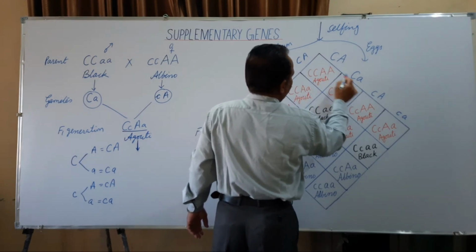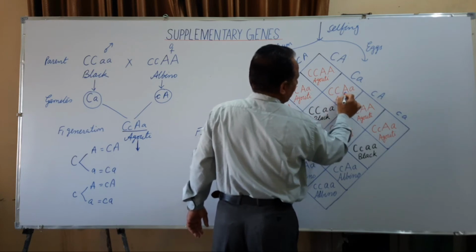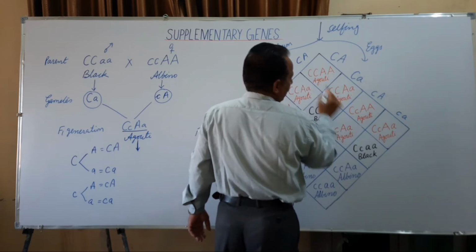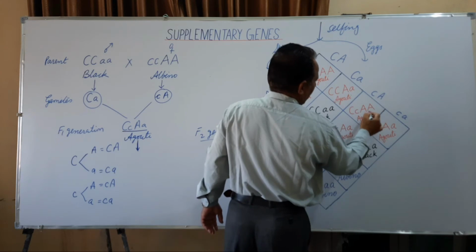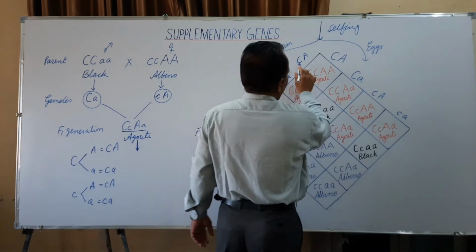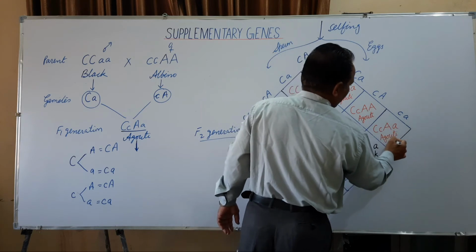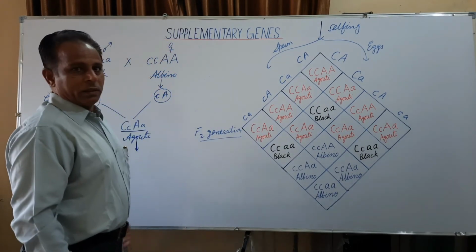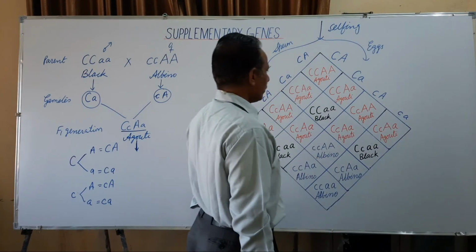Capital C, capital C, capital A, small a; capital C, small c, capital A, capital A form the agouti. Capital C, small c, capital A, small a form the agouti. So, in this manner, all the 16 combinations are formed.